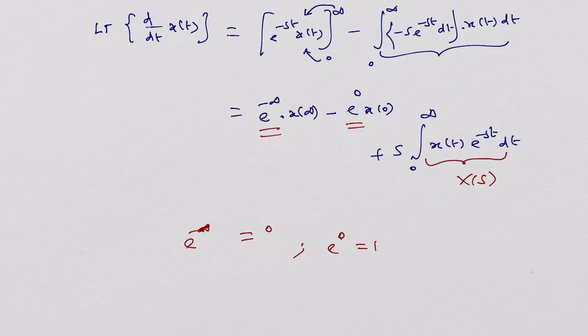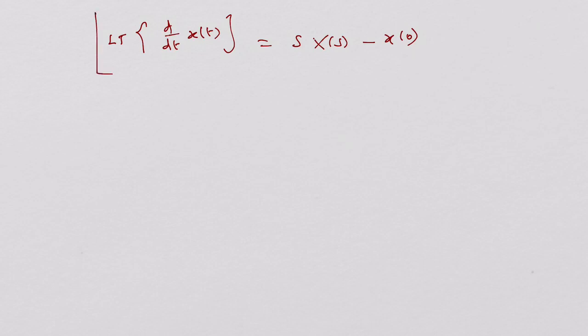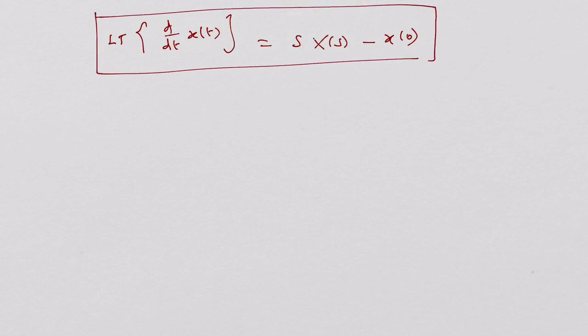The Laplace transform of the derivative version of a causal piecewise signal will be given by s into x of s minus the left out term, only x of 0, initial value. So this is the proof of the statement.